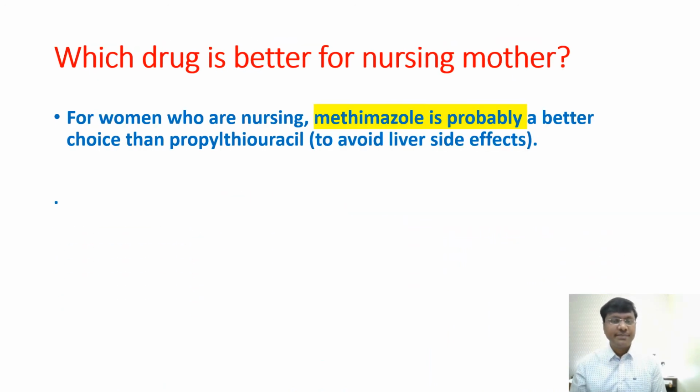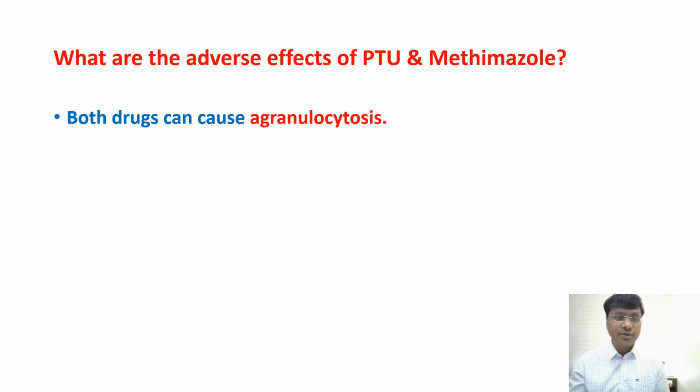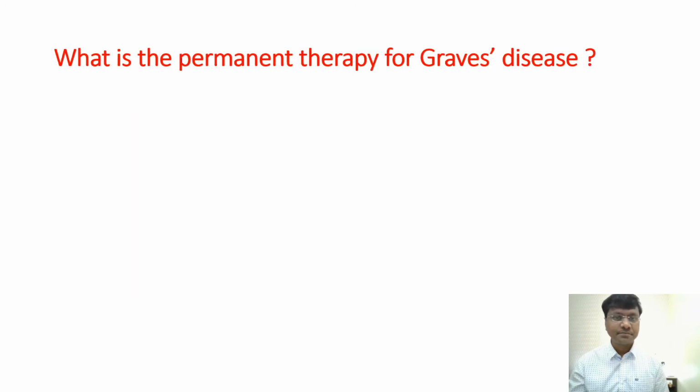Which drug is better for the nursing mother? That is another very important question. Let me tell you, it is again methimazole which is considered the drug of choice even in the nursing mother. Then, what are the adverse effects of propylthiouracil as well as methimazole? Both of these can cause agranulocytosis, right? This is the important adverse effect of both propylthiouracil and methimazole.